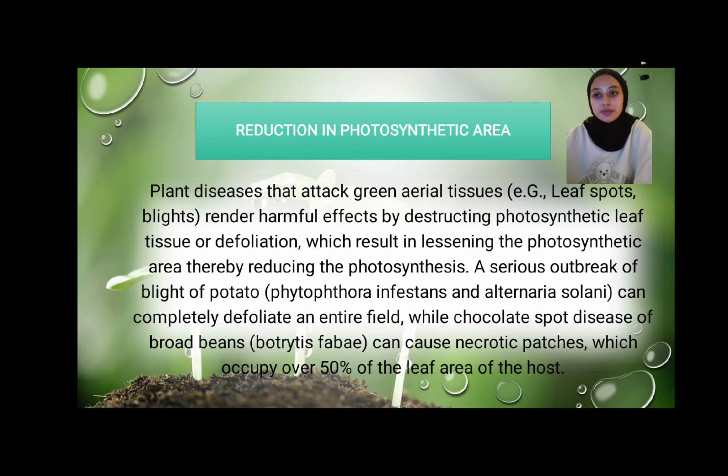A serious outbreak of blight of potato, Phytophthora infestans and Alternaria solani, can completely defoliate an entire field, while chocolate spot disease of broad beans, Botrytis fabae, can cause necrotic patches which occupy over 50% of the leaf area of the host.